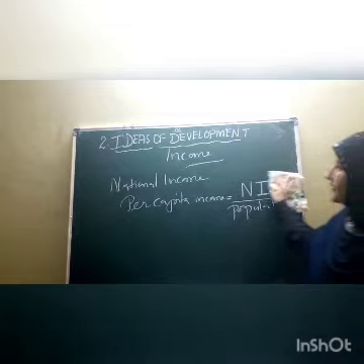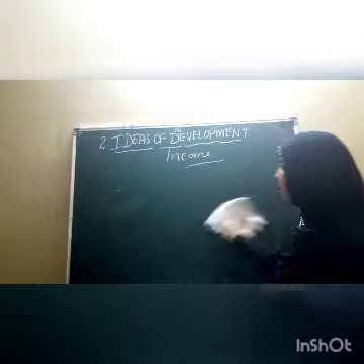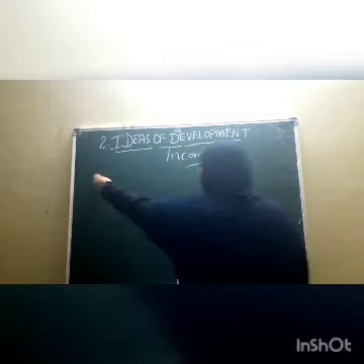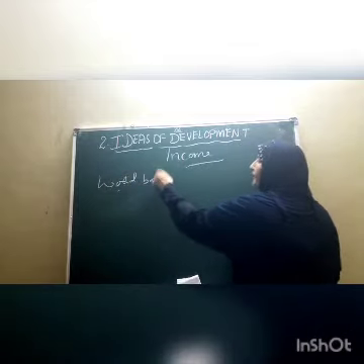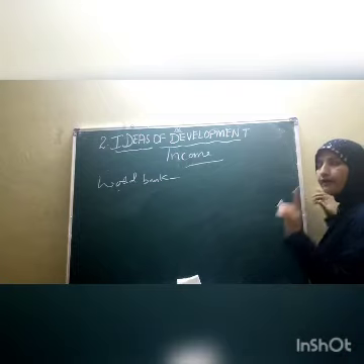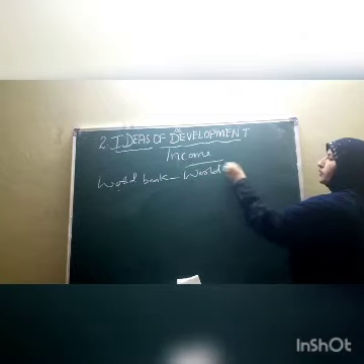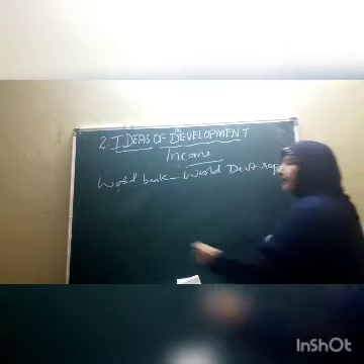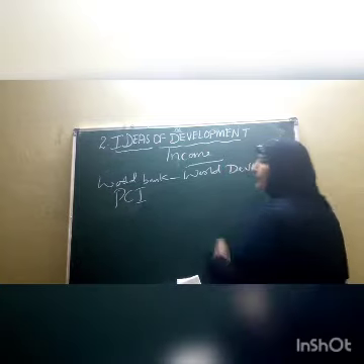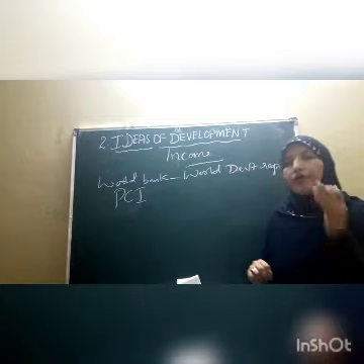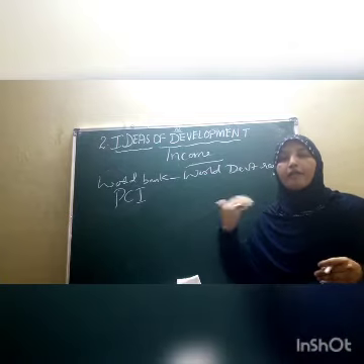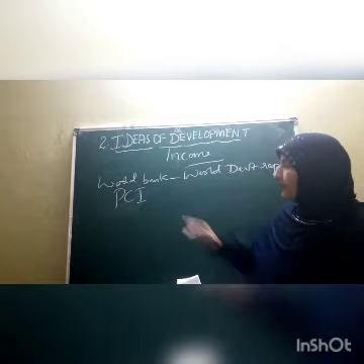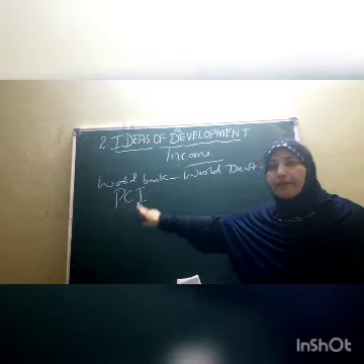After this national income and per capita income, again what happened? The World Development Report, by the World Bank. I hope you know what the World Bank is. The World Bank submitted its World Development Report, and the World Bank took the criteria of per capita income only. What did the World Bank do, children? To decide whether a country is a developed, rich country or a poor country, the World Bank has taken the same criteria, per capita income.